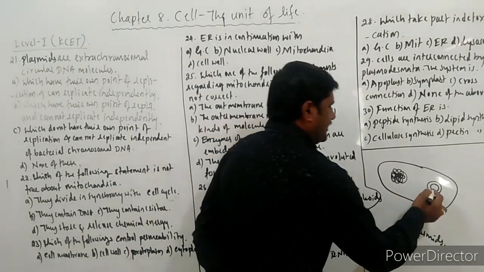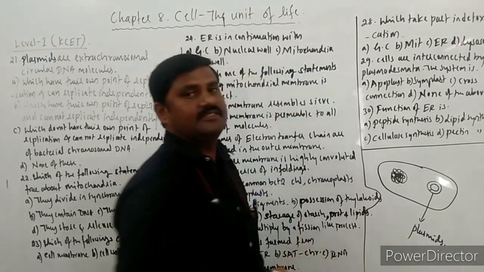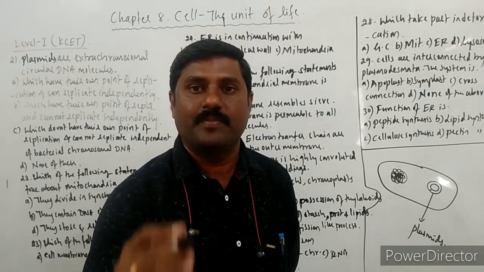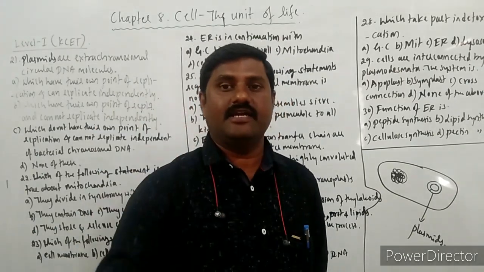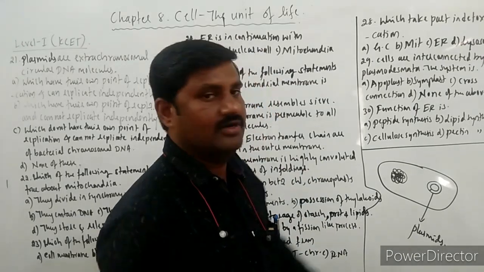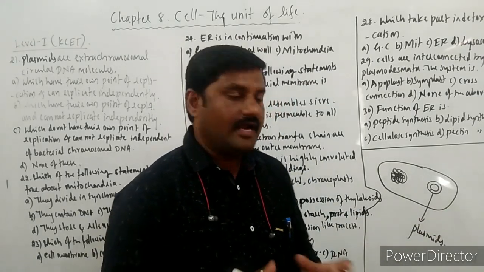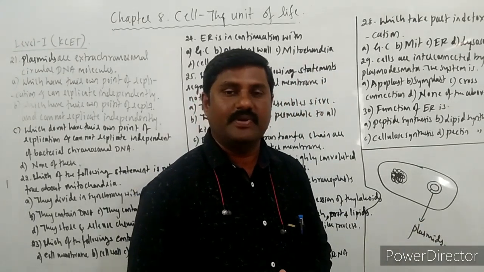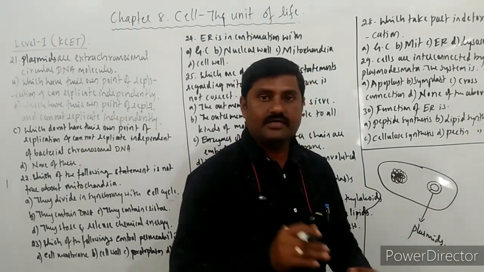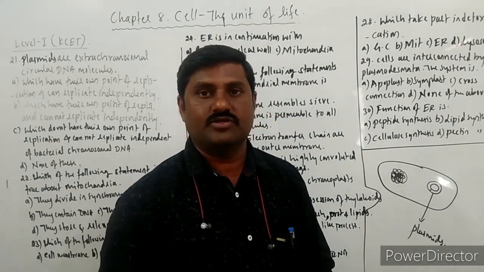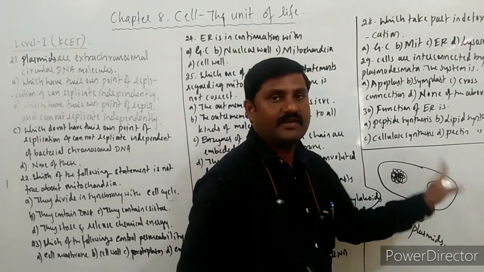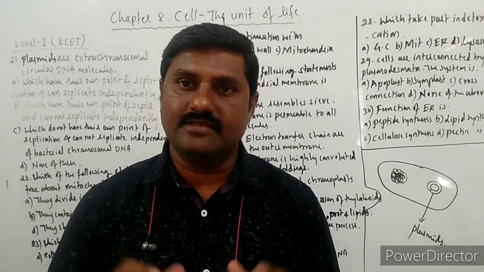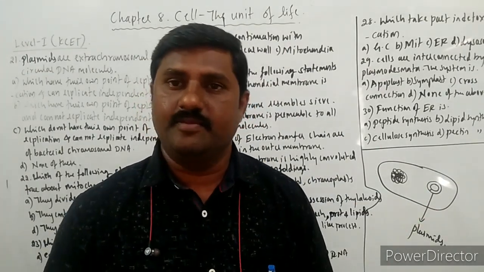So these plasmids have one point on themselves, and that point is said to be as ori, origin of replication, right? In the further studies in biotechnology, you are going to study all these things. And at that point many copies of the genes are produced. And this is the self-replicating one, means it can duplicate on its own, right? So this is the nature of this plasmid in a bacterial cell.